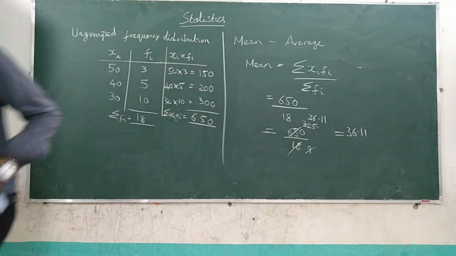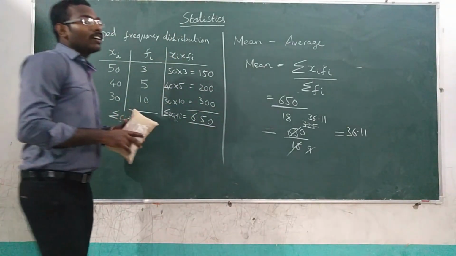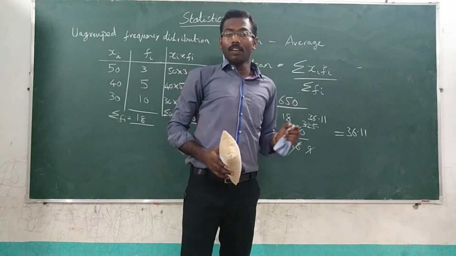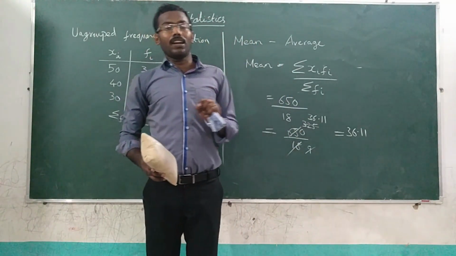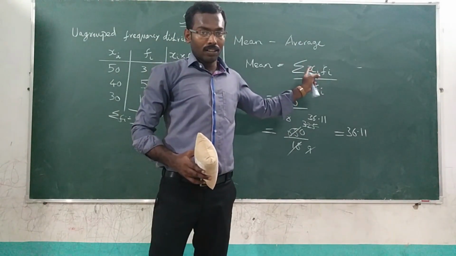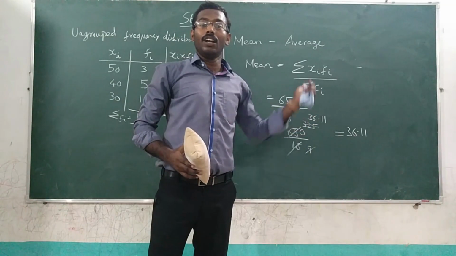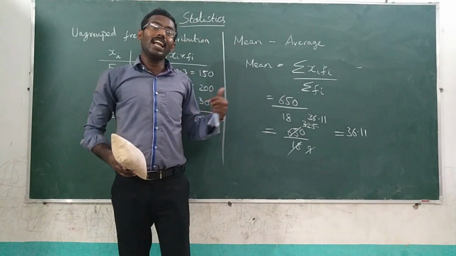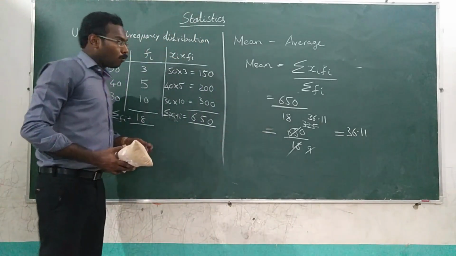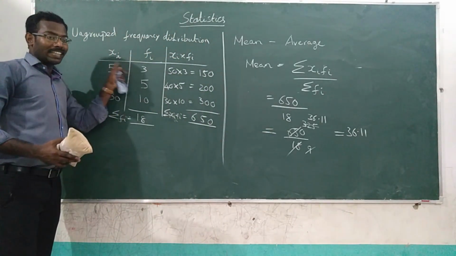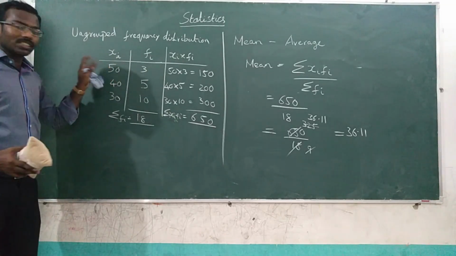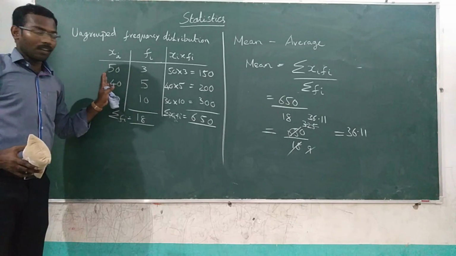Okay, so now let us see how will you calculate the mean for group frequency distribution. For group frequency distribution also the same formula is used. Then what is the difference between group frequency distribution and ungrouped frequency distribution? See, in ungrouped there is no group or there is no class interval. The specific value is given. 50 means 50. That's all.